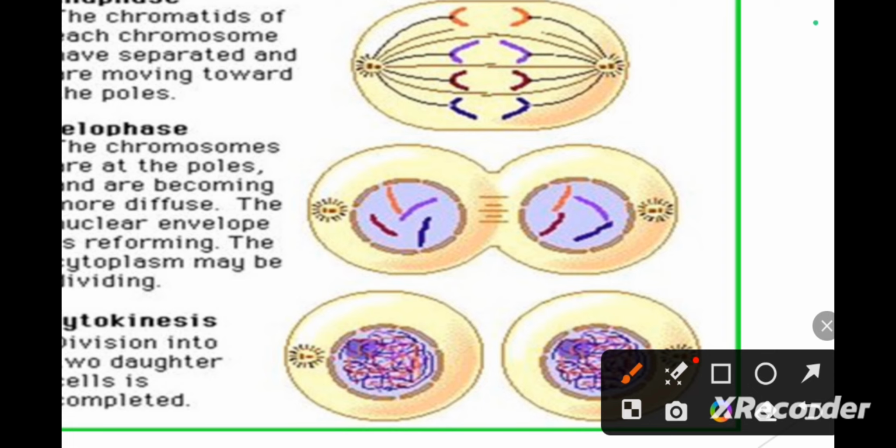Then they again decondense. You can see there are two nuclei. The chromatids again decondense and then they lose their individuality. The individual chromosomes cannot be seen now. We see the chromatin material in the form of a mass at the two poles.